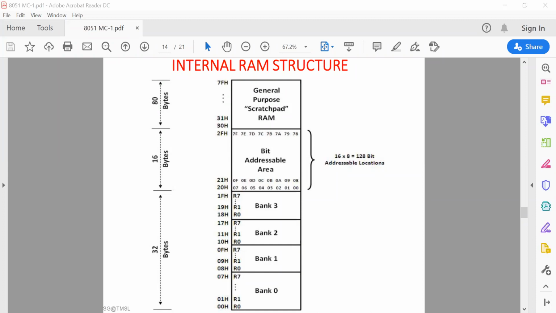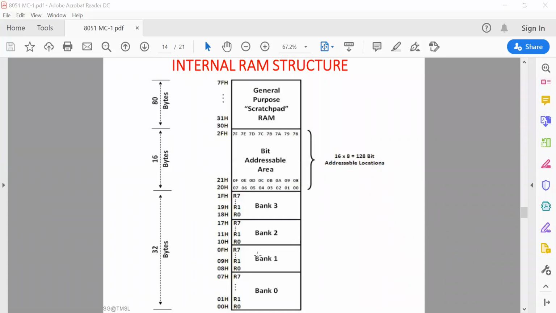But it has some disadvantages. This also vastly increases the number of opcodes for R0 to R7. Hence, the 32 registers are divided into 4 banks, each having 8 registers, R0 to R7.